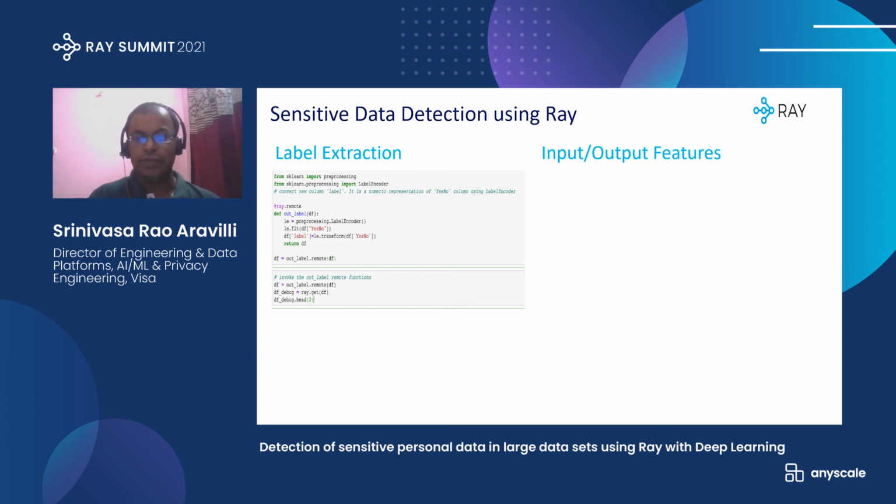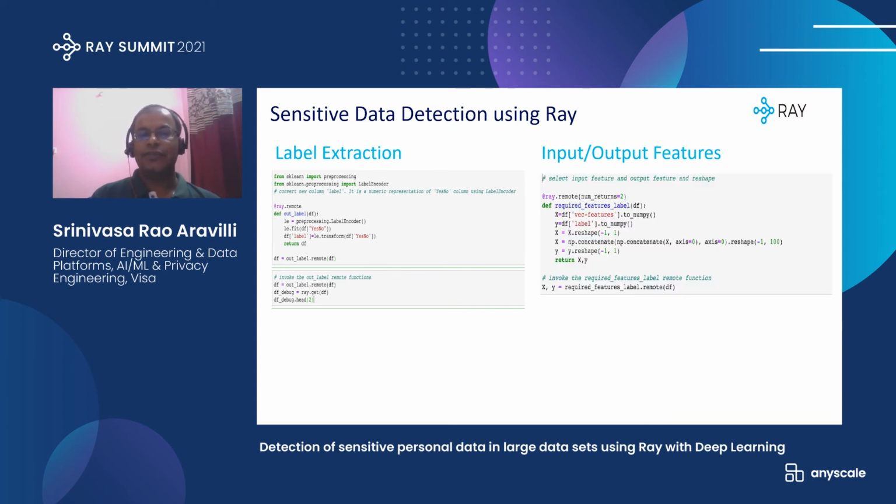Now we have to generate the input and output features. The input features are nothing but the vector features that we generated.